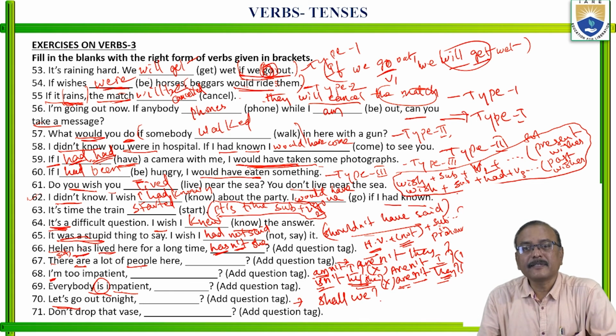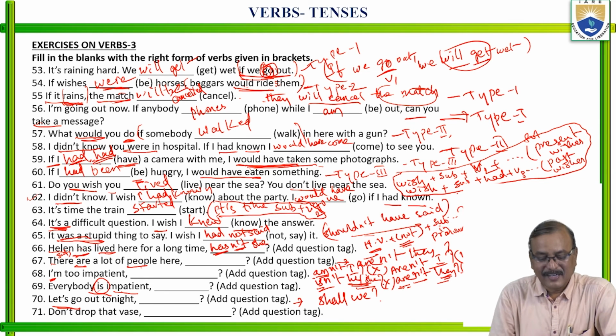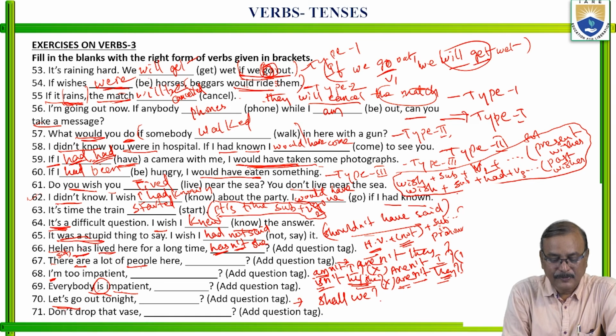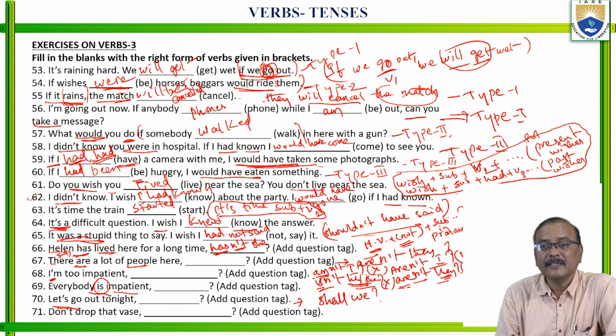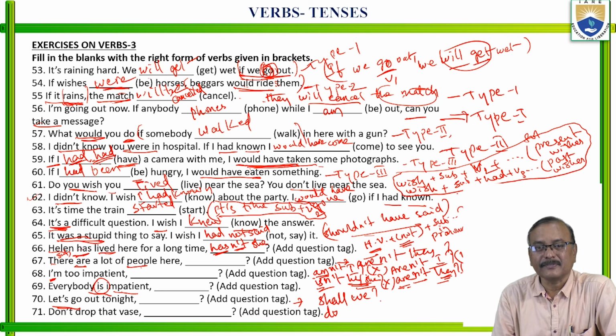Next, don't drop that vase. So what is the helping verb here? Do. The helping verb is do. You may think the helping verb comes first, and the statement is negative, so the question tag should be positive.